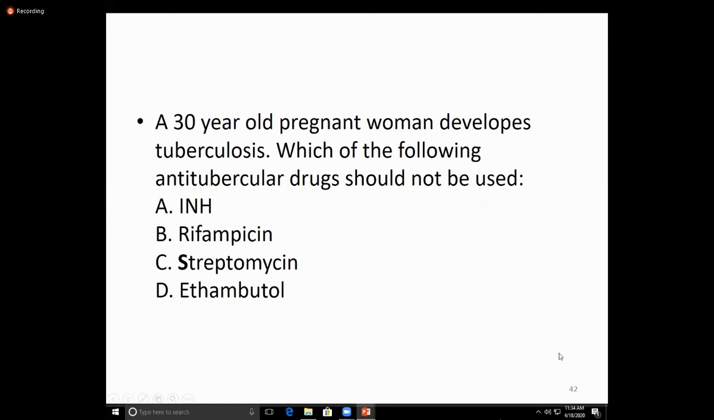Another question: a 30-year-old pregnant woman develops tuberculosis. Which of the following anti-tuberculosis drugs should not be used? It means they cross the placental barrier and have a teratogenic effect. Isoniazid has no effect, rifampicin has no effect, ethambutol has no effect, but streptomycin can cause ototoxicity, crosses the placenta and has a teratogenic effect.